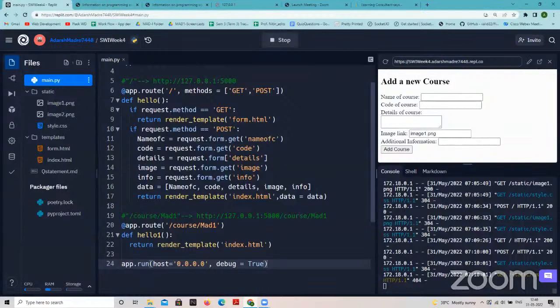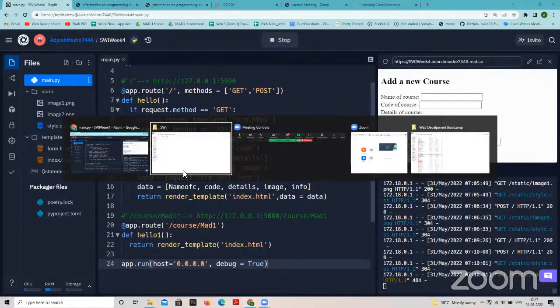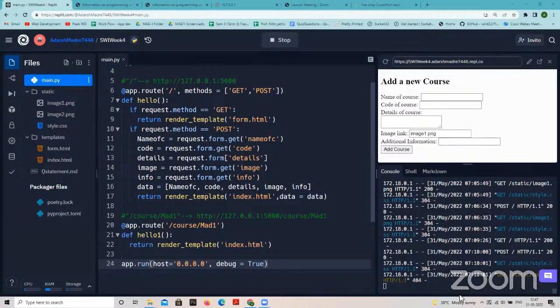Just give me a minute. So this is the same REPL, but now it has updated content. If you fork it, you will have all these files.